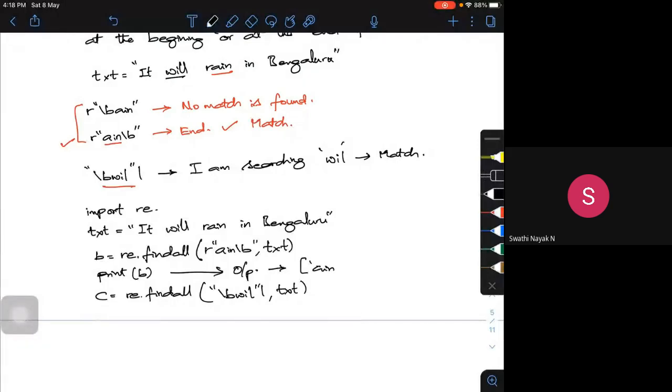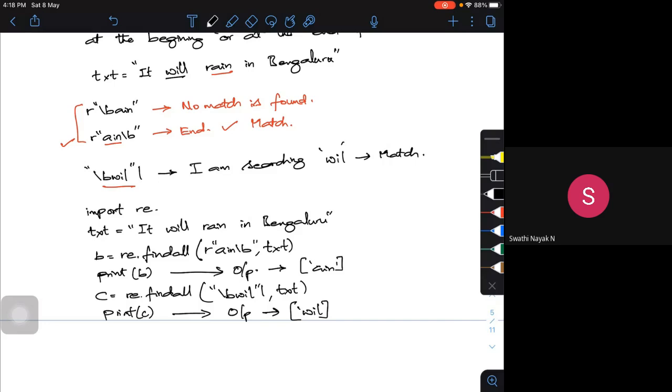This is the output. So if I try to print c, my output will be wil. I'm just giving an example, a small letter or something. You can do the same exercise if you're searching for a big letter, a 4-letter word or a 5-letter word, you can do it.